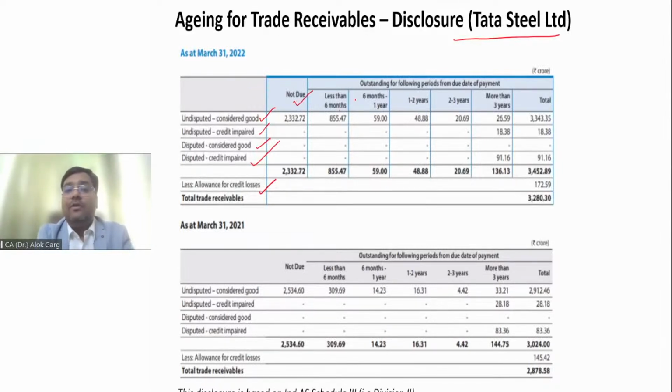Not due, less than 6 months, 6 months to 1 year, 1 to 2 year, 2 to 3 year, more than 3 year. This is not required as per Schedule 3, but why have they given it? They have given it to match the number with the balance sheet, because this is the basic requirement. It is a general understanding that whatever you are showing in the notes to accounts has to match with the balance sheet, P&L, whatever it is. Is that clear, friends?